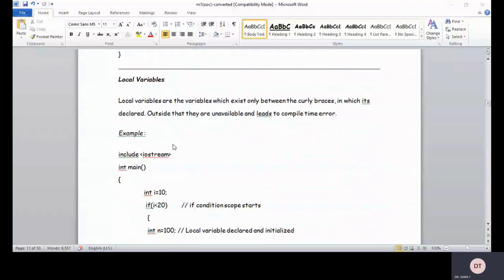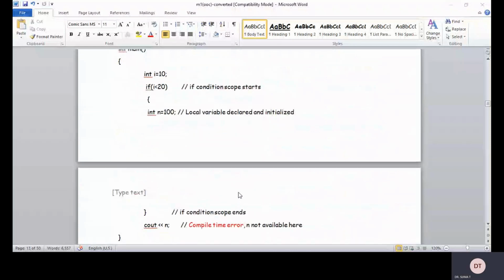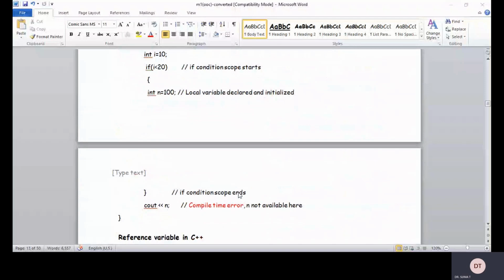See now, before the main we have not declared any variable, right? So beginning, int i is equal to 10. If i is less than 20, the condition scope starts. Now int n is equal to 100. It is a local variable declared and initialized. Okay, and cout n.